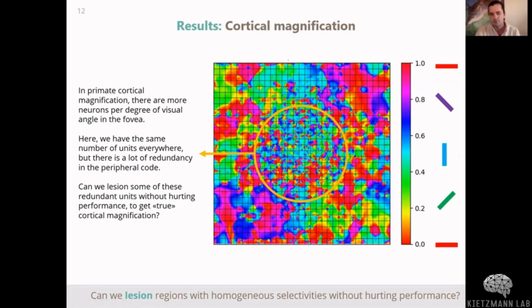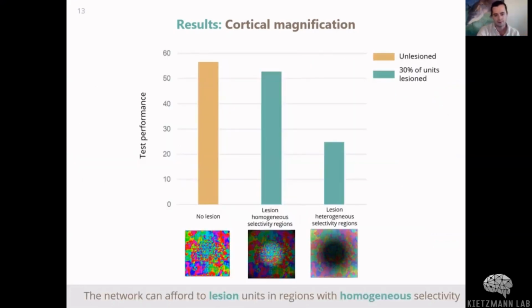So next, we asked if we can lesion some of these redundant units without hurting performance to get closer to true cortical magnification. We found that we could lesion 30% of the units in these peripheral regions with homogeneous selectivity without hurting performance on the test set very much. In contrast, lesioning the heterogeneous selectivity regions strongly deteriorates performance.